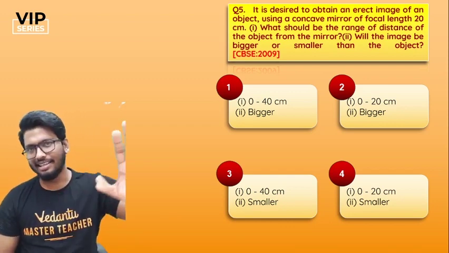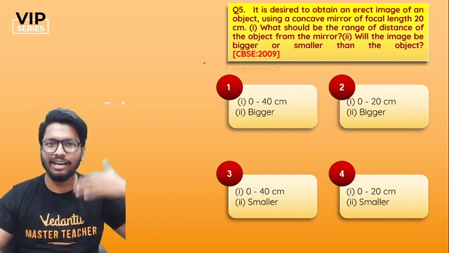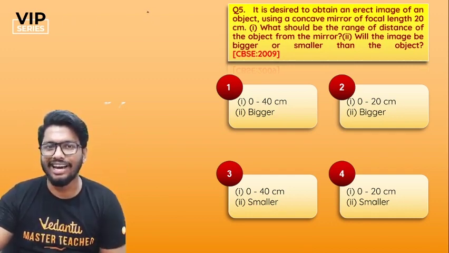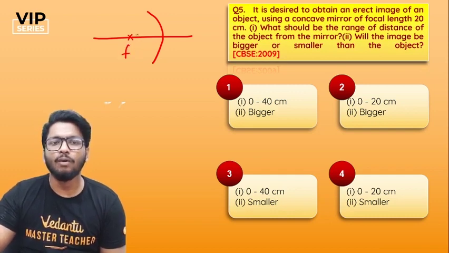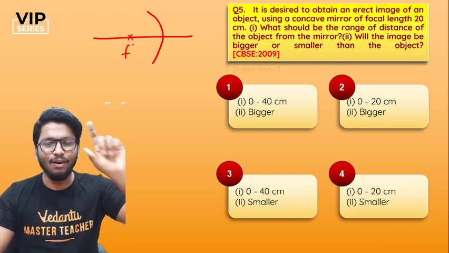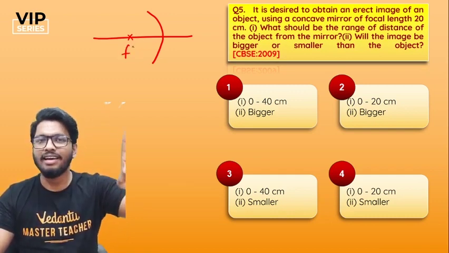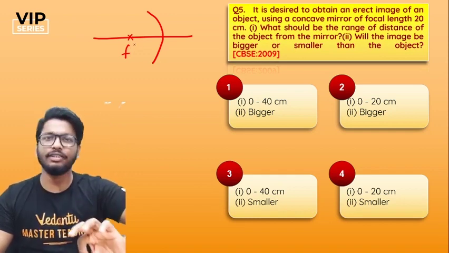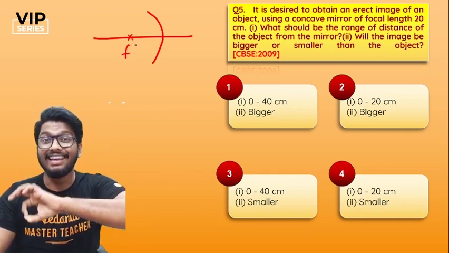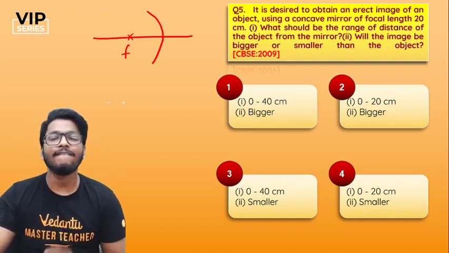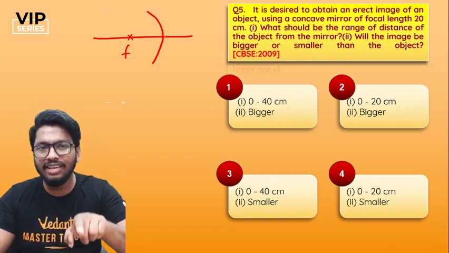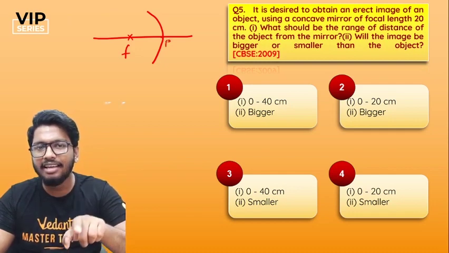I can directly tell the answer, but I would prefer to draw the ray diagram. So this is your ray diagram. The focal length is given as 20 centimeters, so this is F. Now in a concave mirror, remember, the only condition where you can get an erect, virtual image is when the object is placed between the focus and the pole.